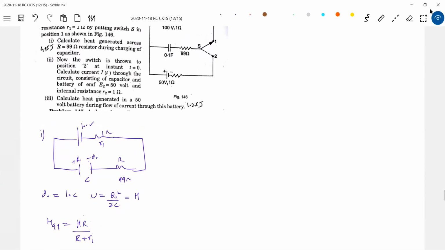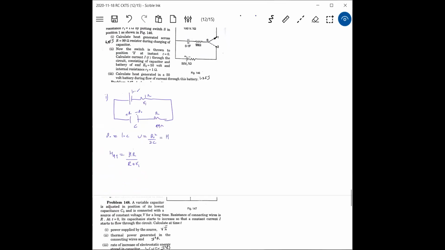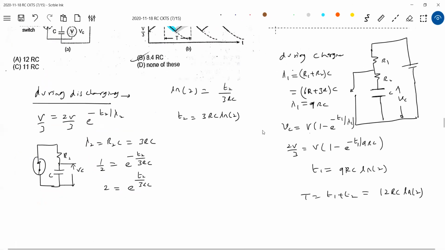See, this problem is specifically brought so that, oh, what happened? Yeah. There we are.